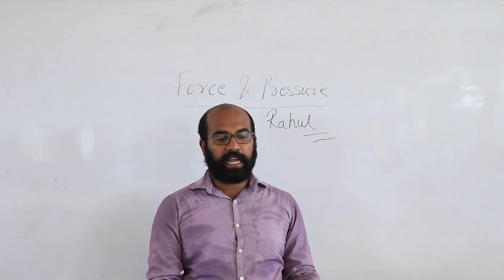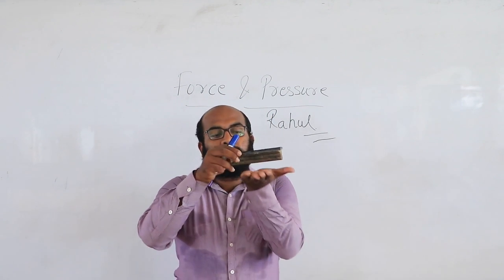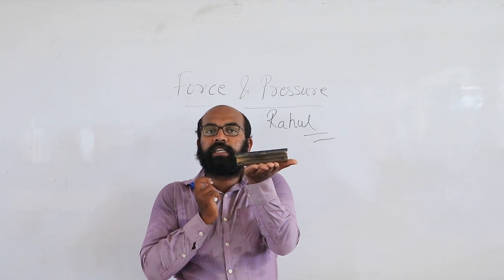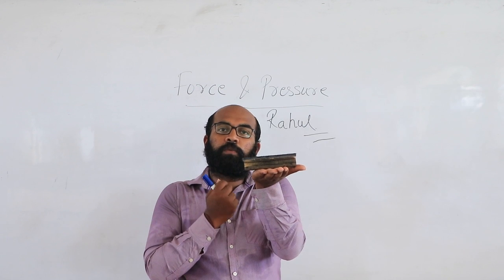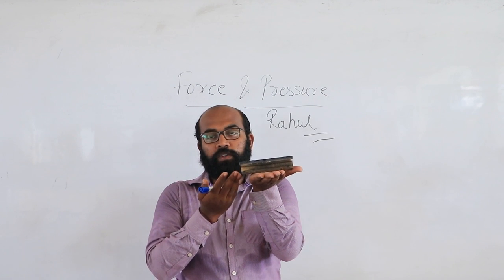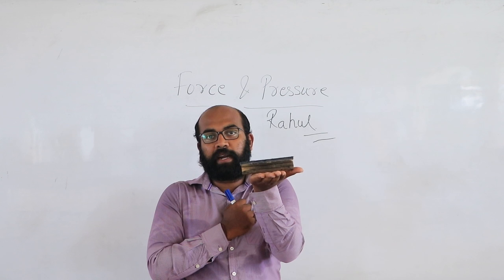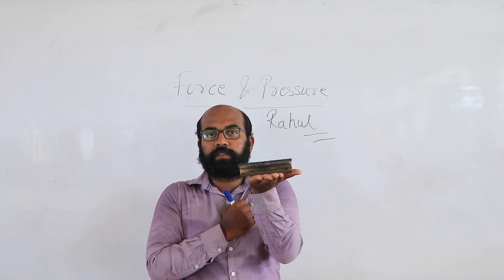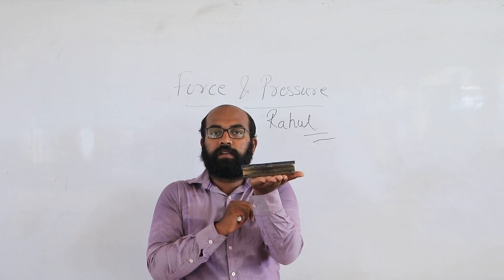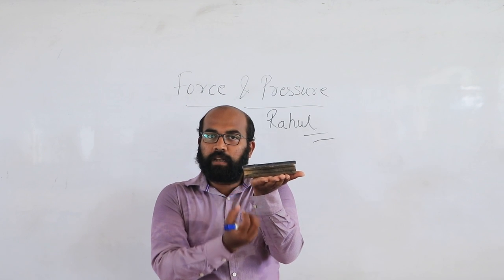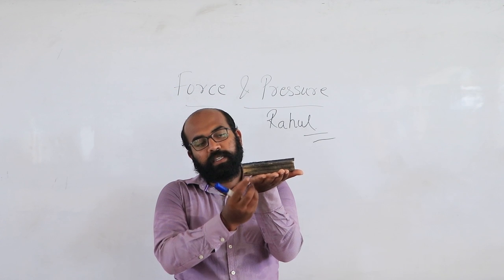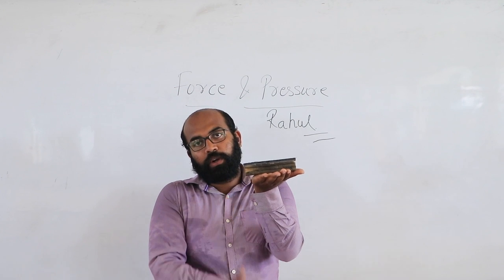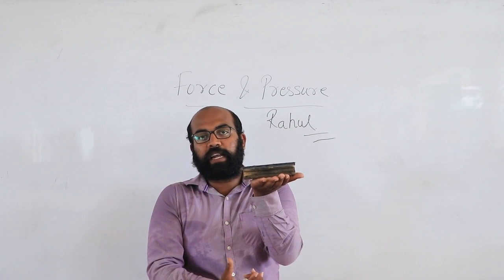When an object is stagnant, let's say this duster is stagnant, is it applying a force? You might think that it's not moving, so there is no force acting on this. But you are wrong. There is a force which acts on this duster, and that is the gravitational force. The gravitational force is something which pulls this duster downwards towards the earth, gravity.